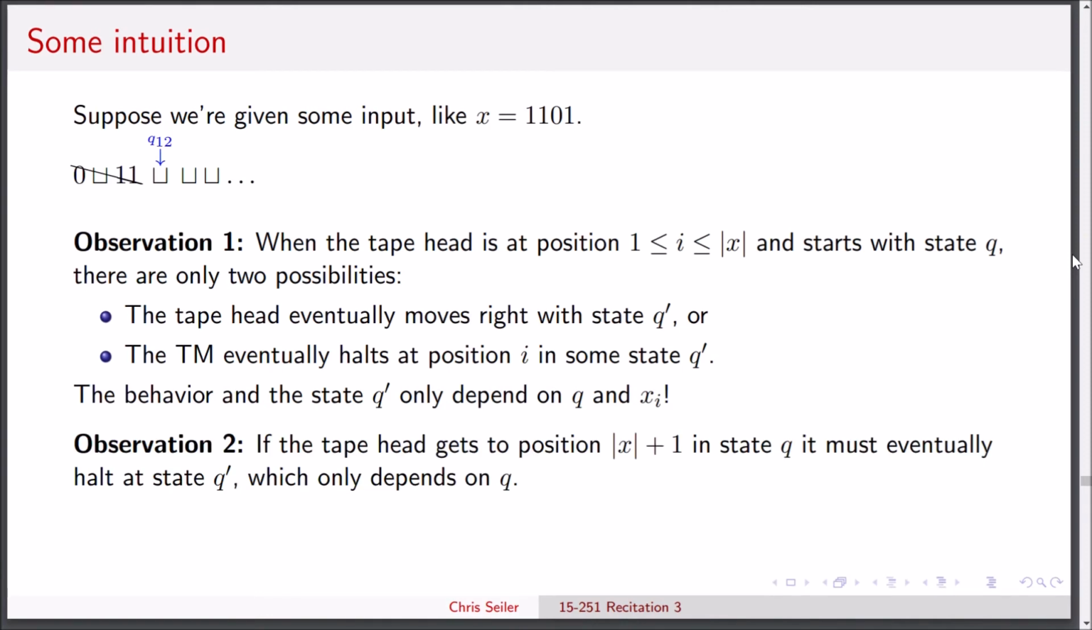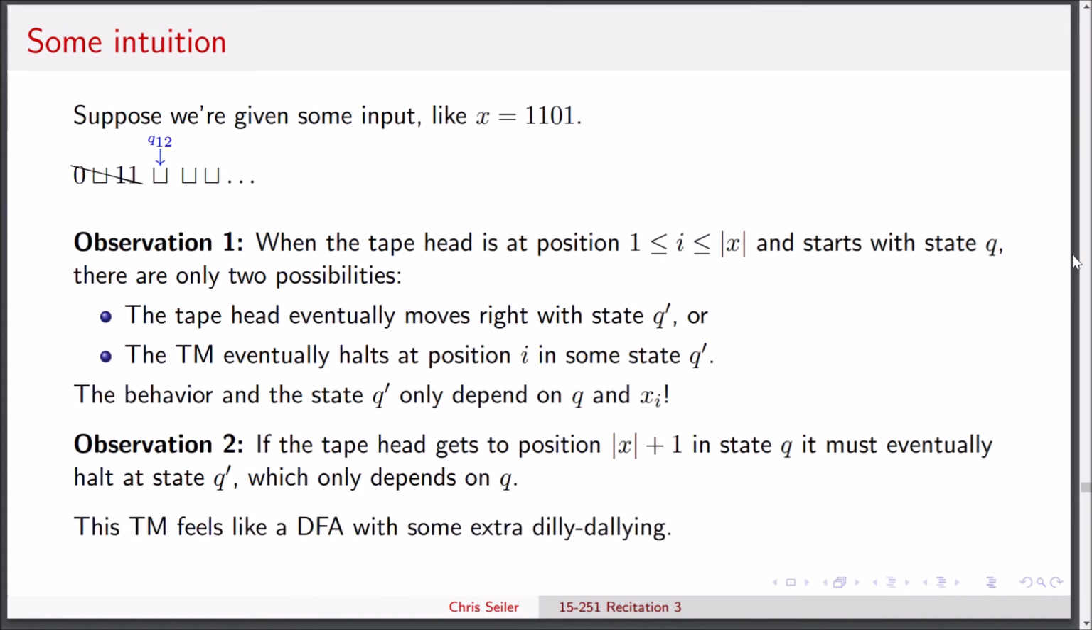We're going to make another observation. If the tape head gets to position length of X plus 1, that is, it reaches the blank portion of the tape, and it ends up in state Q, like Q12 above, it must eventually halt at some state Q prime, either the accepting or the rejecting state, which only depends on Q. Once again, it only depends on Q because in some initial state, we're reading the blank symbol, and any and all transitions that we're going to make will determine the next transitions. And we're never going to reread the input.